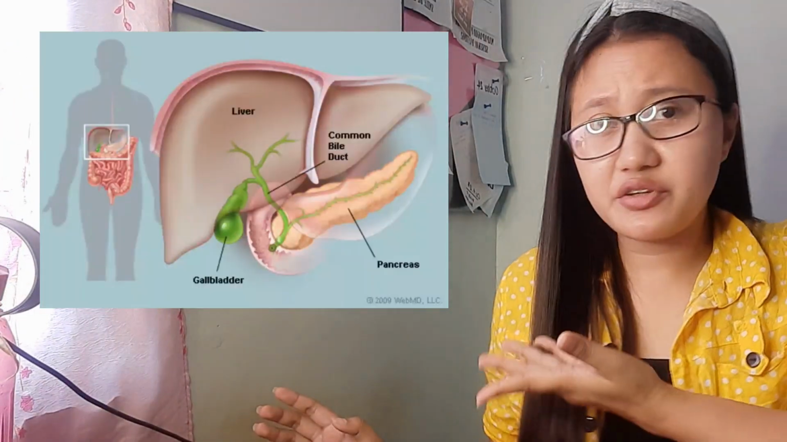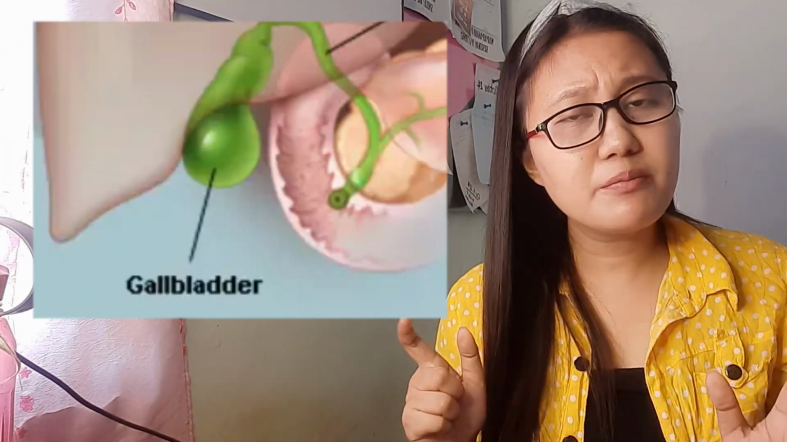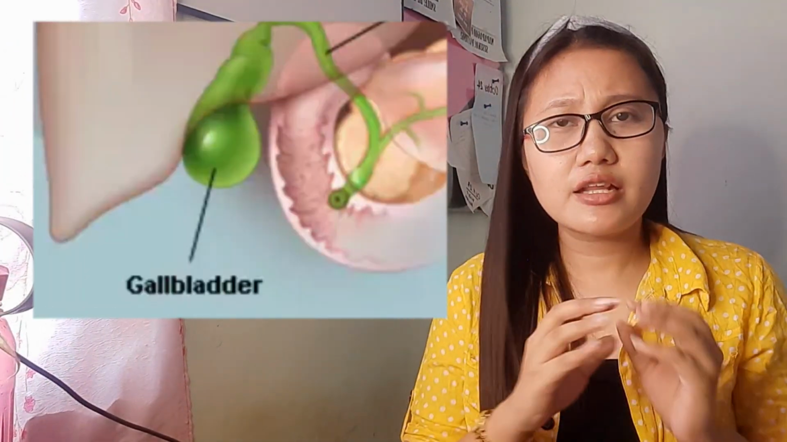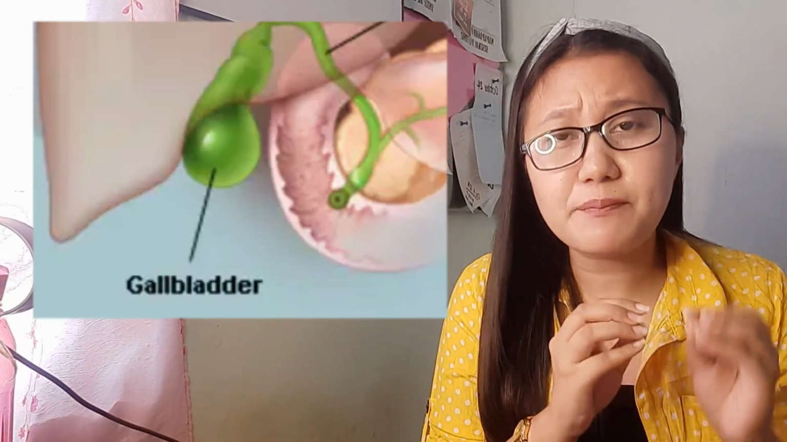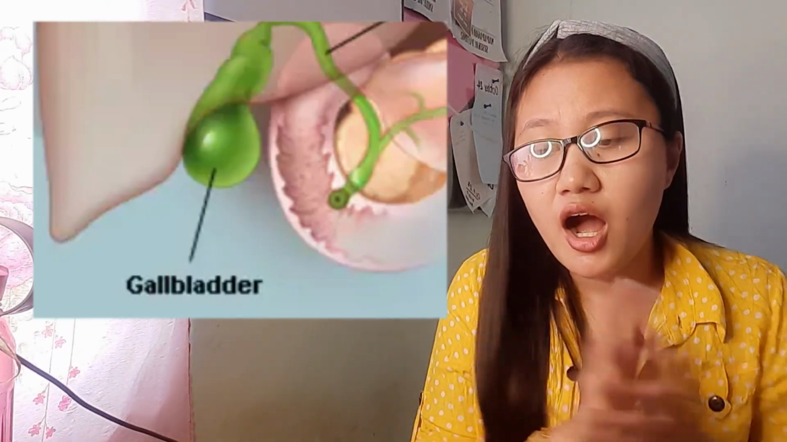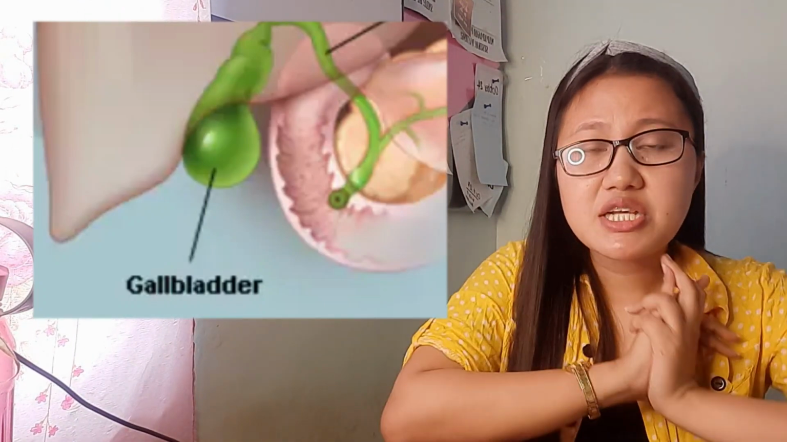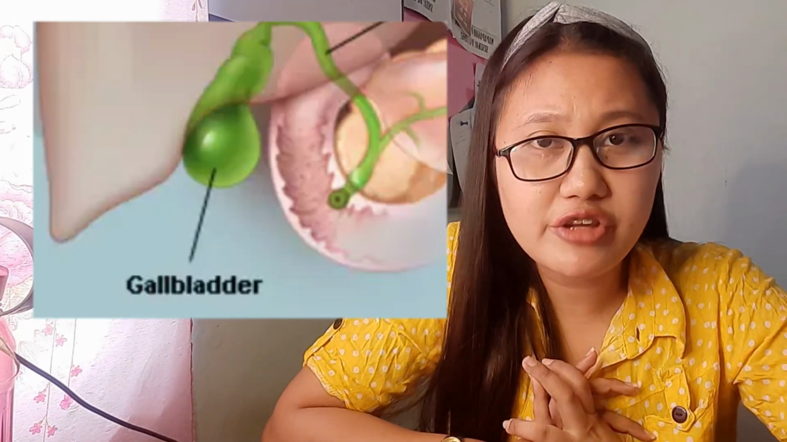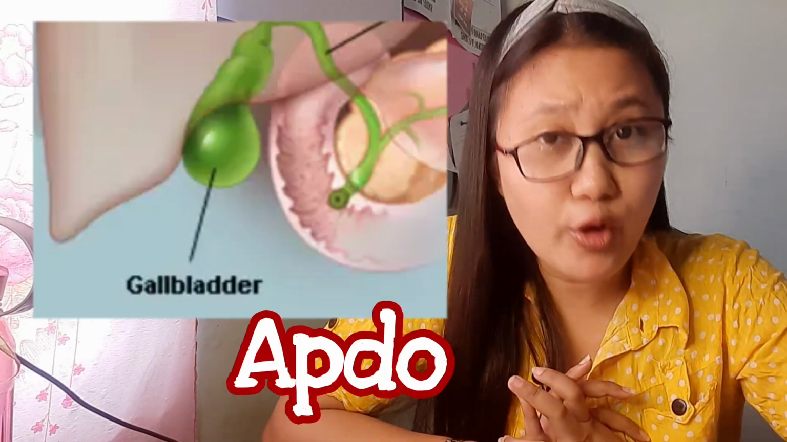And the next one is the gallbladder. So, ito yung itsura ng gallbladder. Okay, ang gallbladder, makikita natin yan. It is a small pouch that sits below our liver. Okay, or under the liver. So, yung gallbladder sa Tagalog, ito yung tinatawag natin na abdo.